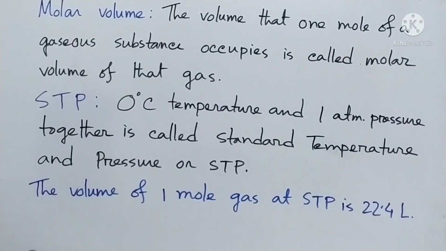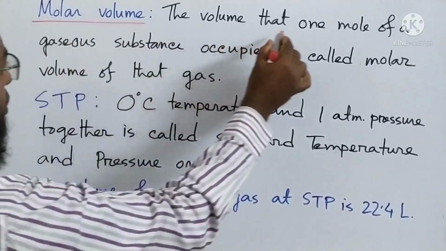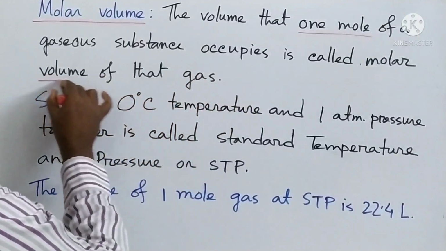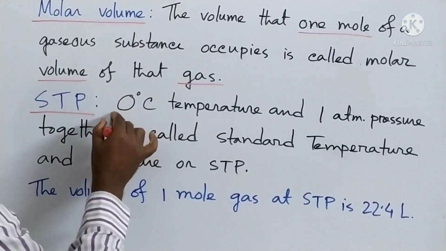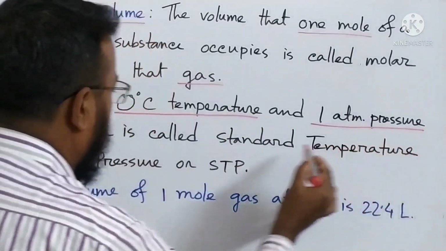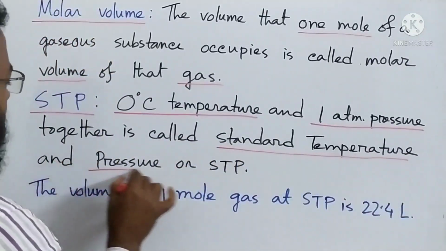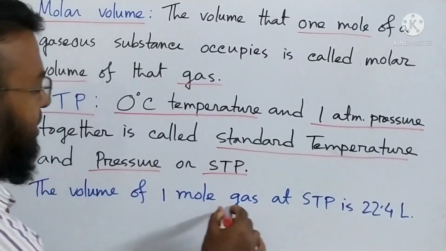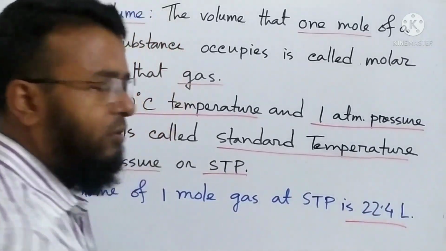Now from these topics, everybody see that first of all we have understood what is molar volume. The volume that 1 mole of a gaseous substance occupies is called molar volume of that gas. Then what is STP? I told that 0 degree Celsius temperature and 1 atm pressure together is called standard temperature and pressure, or in short it is STP. And the volume of any gas at STP, 1 mole gas at STP is 22.4 liters.